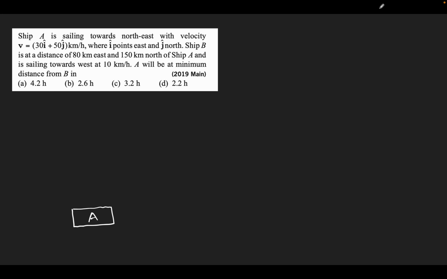First let me tell you what the directions are. This is north, this is south. North is like the positive y-axis. South is like the negative y-axis. This is east, like the positive x-axis. This is west, the negative x-axis. So mathematically, east can be represented using I, north using J, south using minus J, and west using minus I. These are the directions.